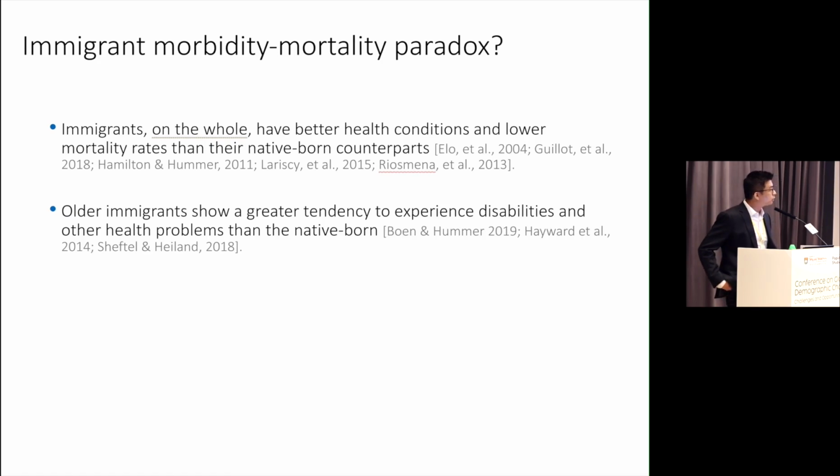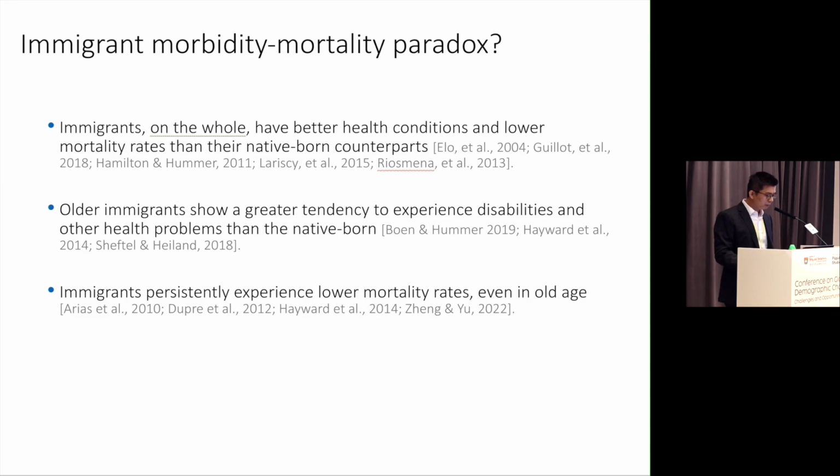But on the other hand, research has found that immigrants' advantage in health tends to diminish with age. That is, older immigrants, and especially Hispanic immigrants, tend to have a greater tendency to have disabilities and other health problems than the native-born population, including some work studied by Bob Palmer here. But the line of research on mortality, however, displays a very different picture. Some research has found immigrants actually generally have lower mortality rates, and this advantage extends to older age.